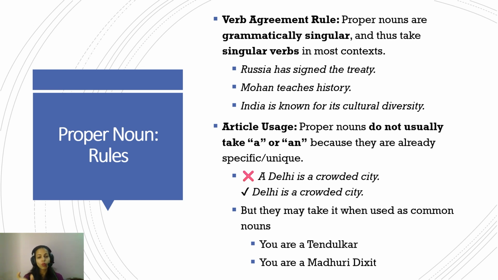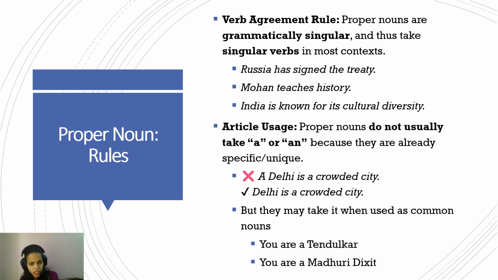Madhuri Dixit is one unique person, but in this case the name has been used for that person in your class who dances very well. So Madhuri Dixit becomes a common category, and the article usage becomes possible, because it is representing a common category.